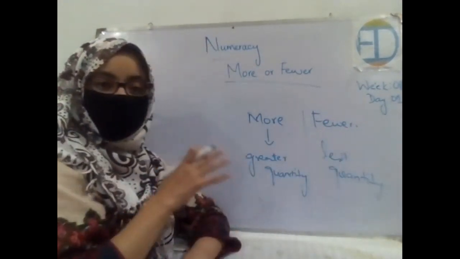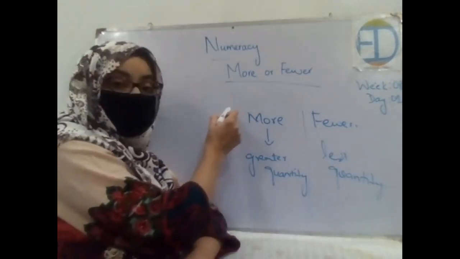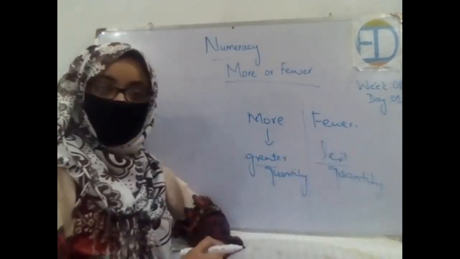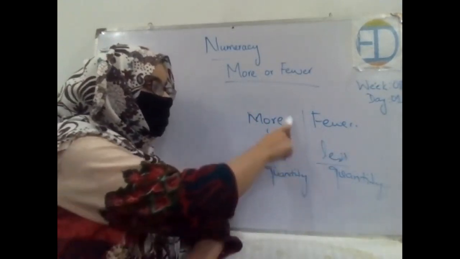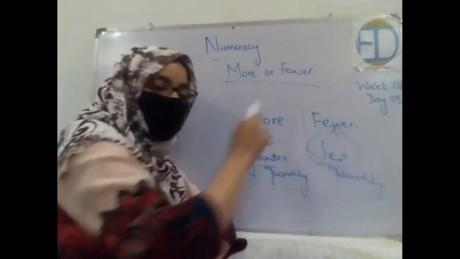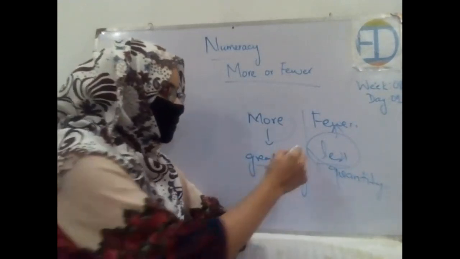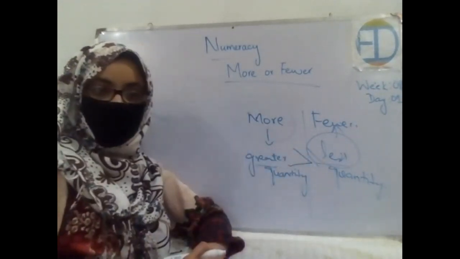I told you that we will be taking help from another topic, the greater than or less than concept, right? When something is greater, we call it more. When something is less, we call it few. Got it? And then we practiced the sign of it as well, that for the number which was in greater quantity, we use a sign like this, right?